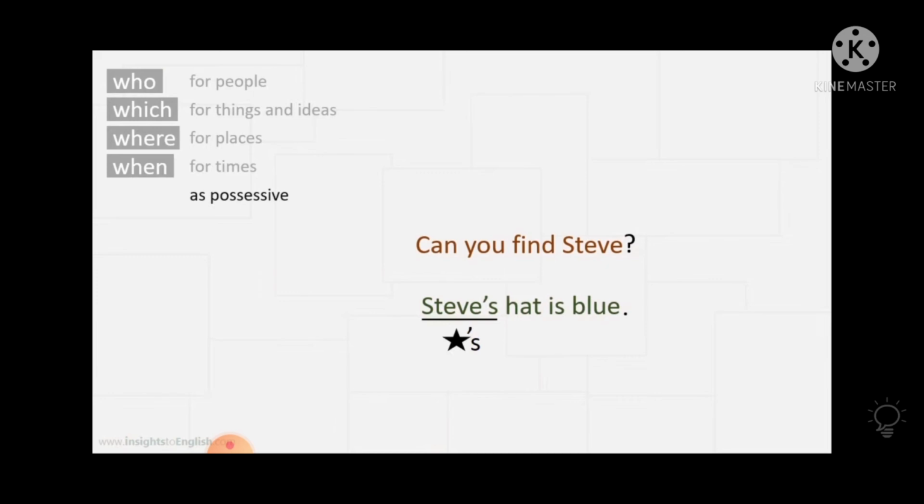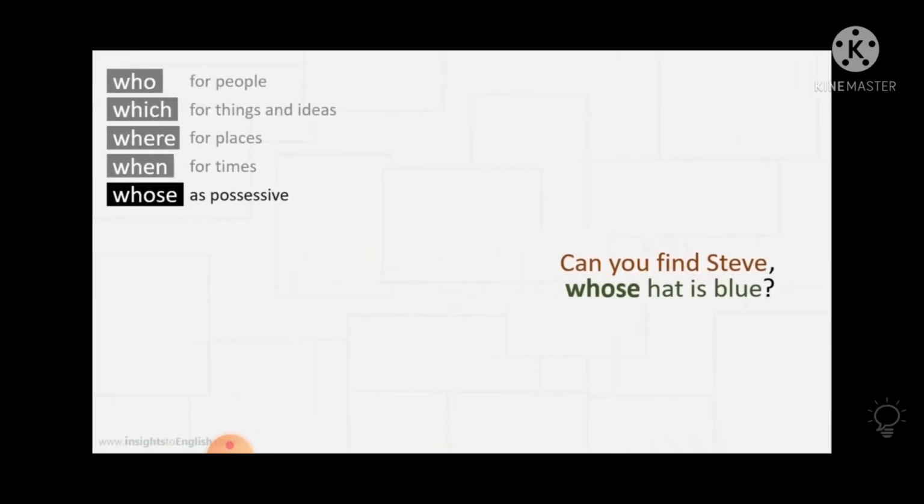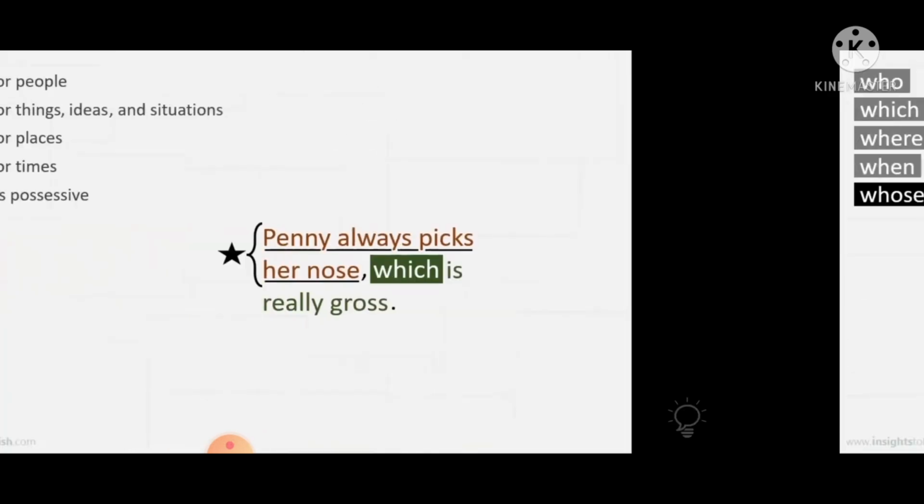Possession means, in Hindi, we call it adhikar. So Steve's hat is blue. It means that hat belongs to Steve. So hope you have understood till here. Now how can we write this? Can you find Steve whose hat is blue? This is how you can show the possessive relative clause by using whose in your sentence.